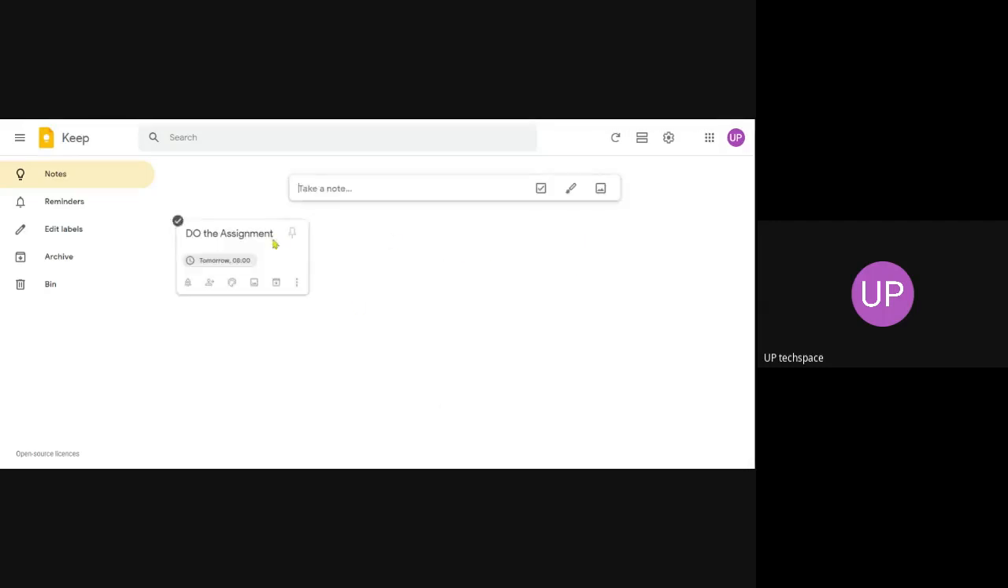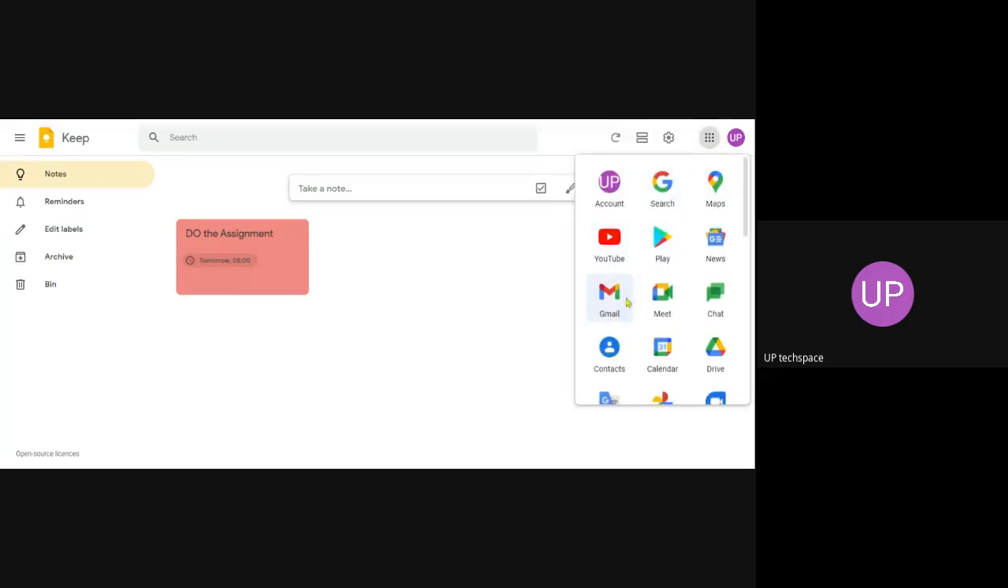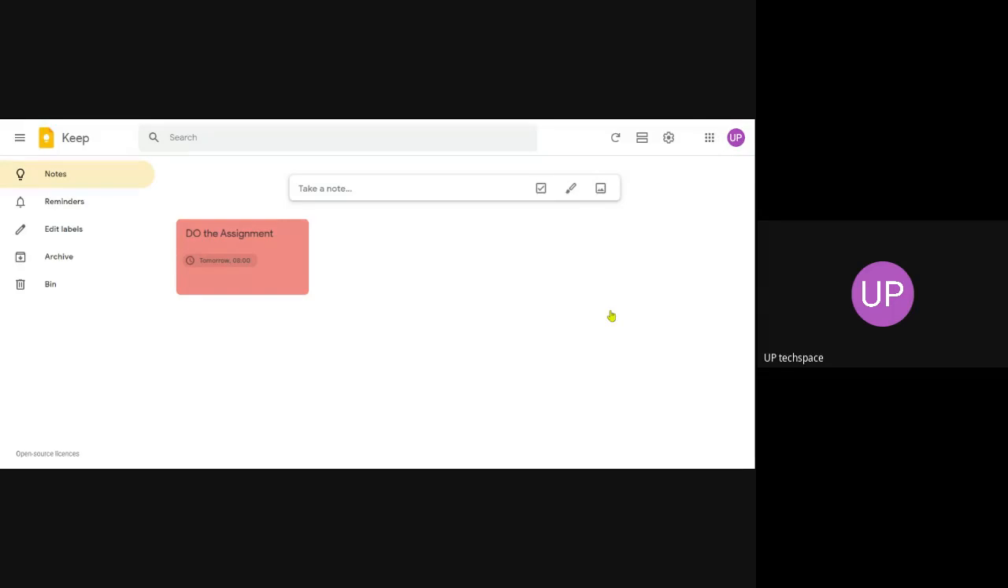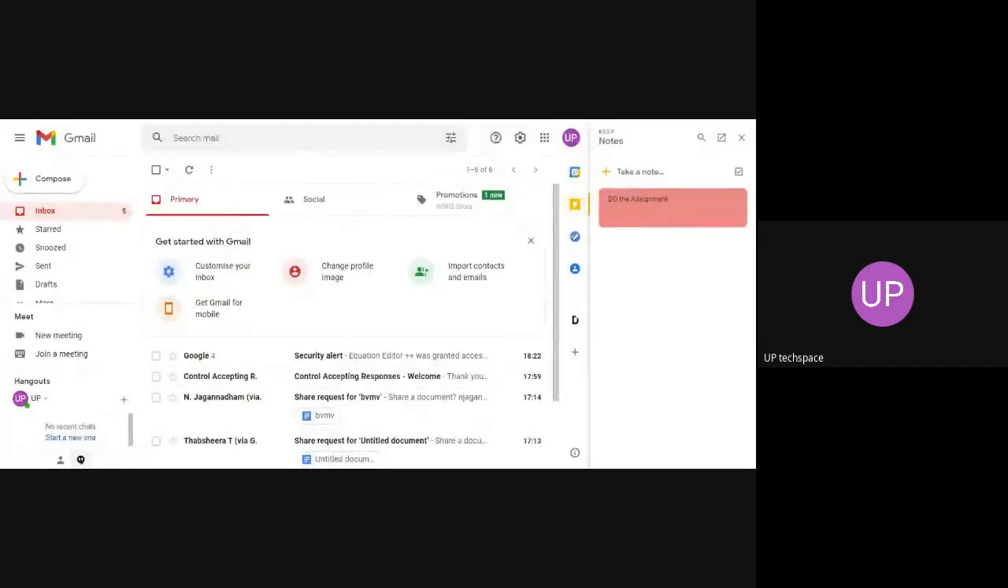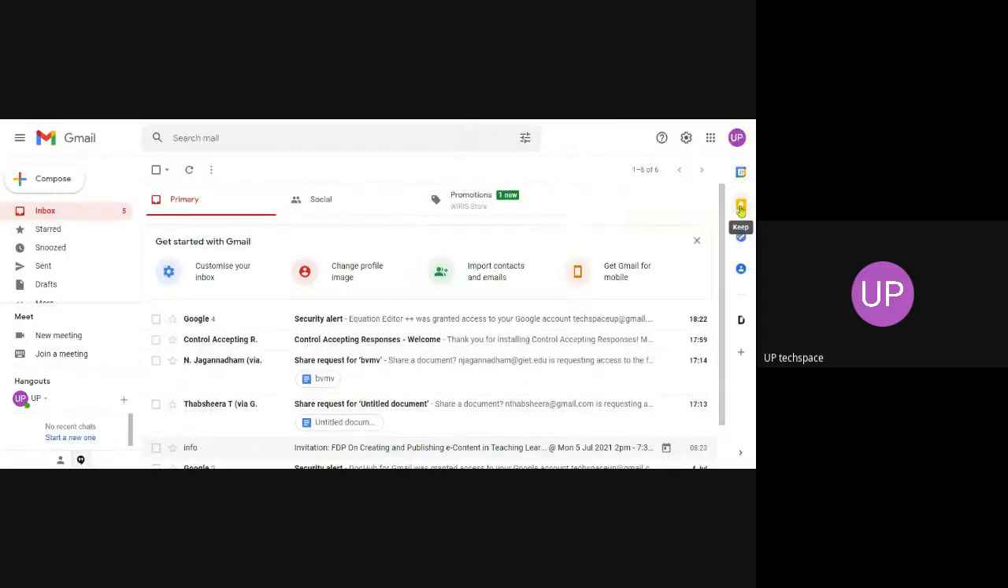Okay, close this. So see, do assignment. You can choose powerful colors. So this is a very nice kind of thing. If you go to Gmail, see here in Gmail, the Keep link is here. Once you click Keep, you can see that when you open Gmail, you can also see the Keep link here.